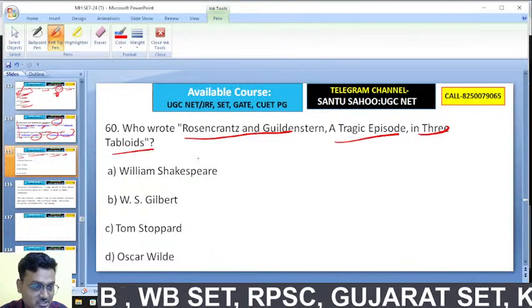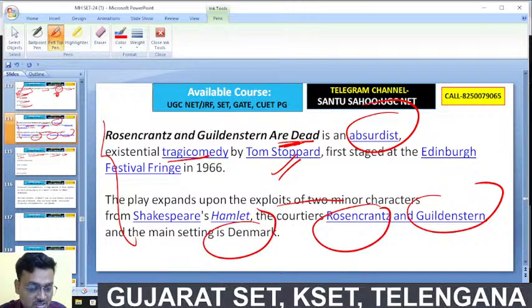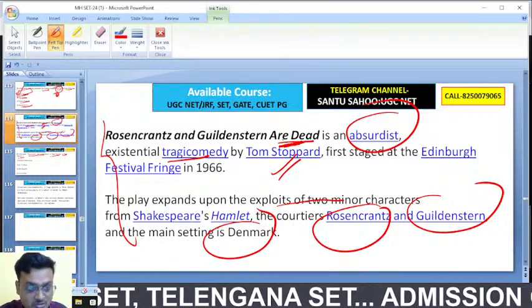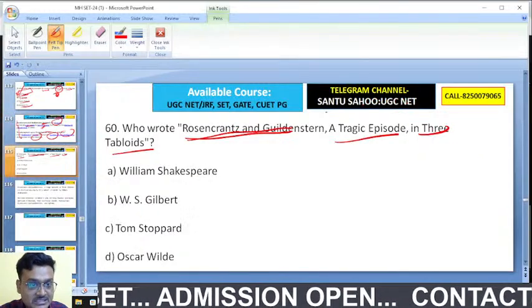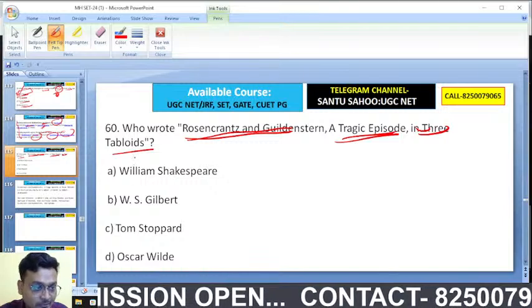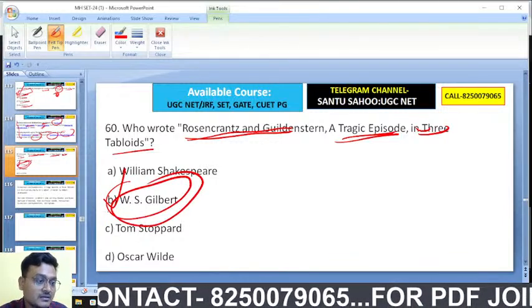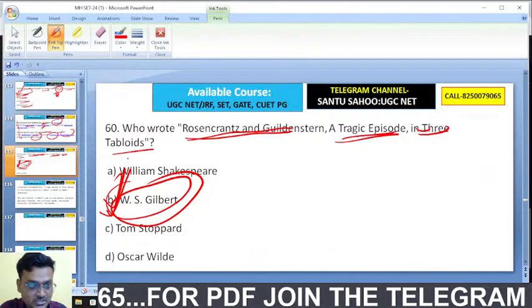I told you that Rosencrantz and Guildenstern Are Dead is the full title of that work by Tom Stoppard, whereas Rosencrantz and Guildenstern, a tragic episode in 3 tabloids, is a work by Gilbert. Exactly, very good. Now understood.